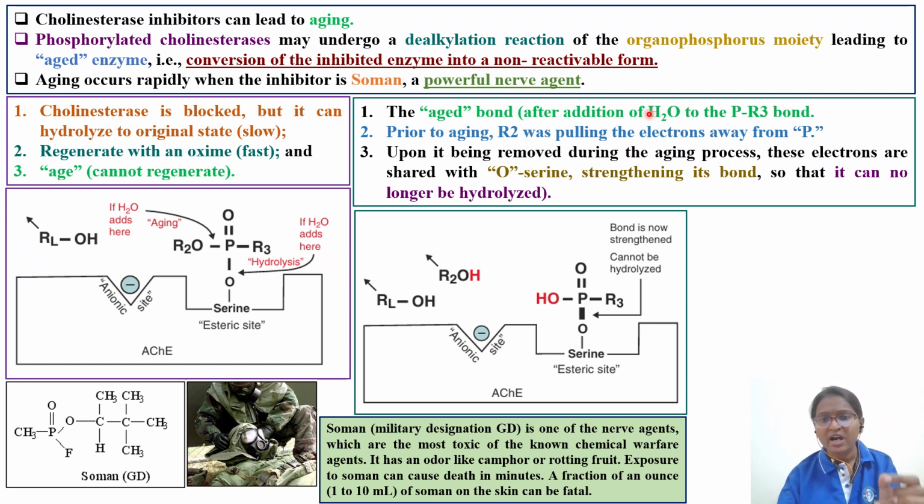So the aged bond forms after addition of water, where hydrolysis takes place. Earlier there was still a possibility, but now R1OH is gone, R2OH is gone, and the bond forms between R3 and O. Prior to aging, R2 was pulling the electron away from the phosphorus. Upon its removal during the aging process, these electrons are shared with the serine oxygen, strengthening the bond so that it can no longer be hydrolyzed. So that is about the aging of the enzyme.